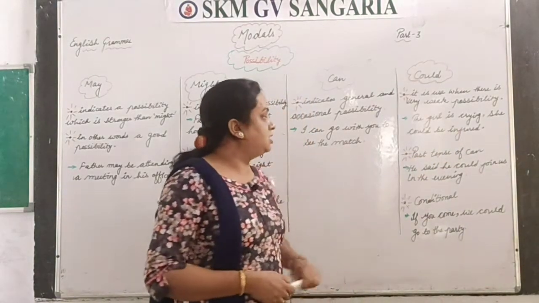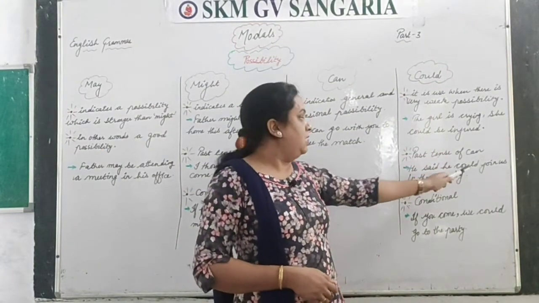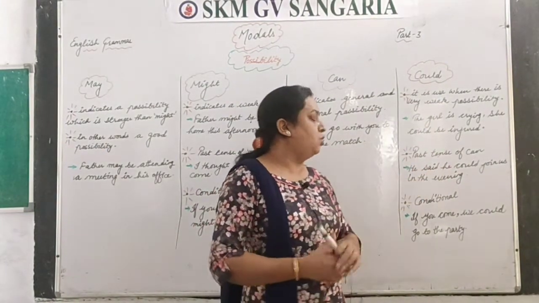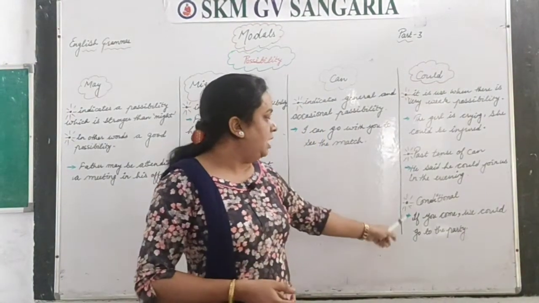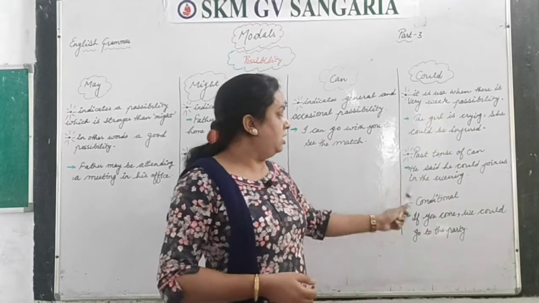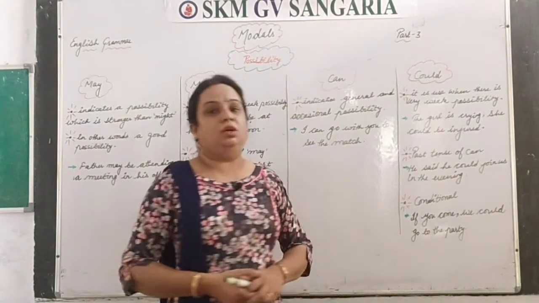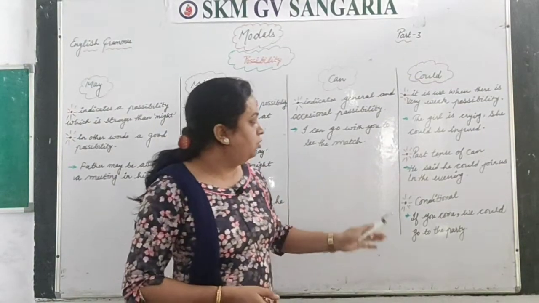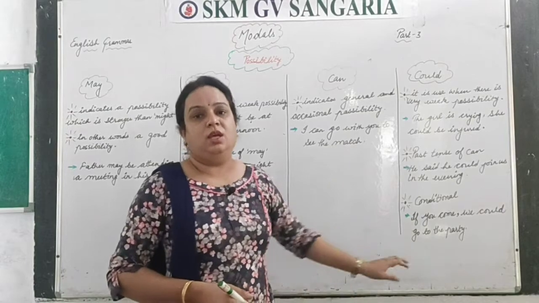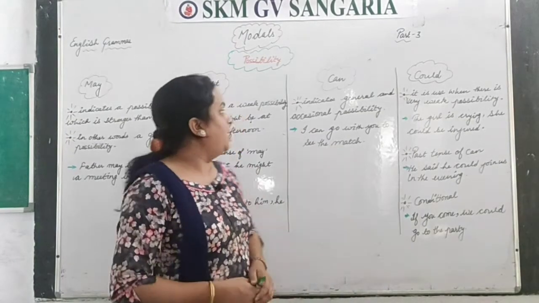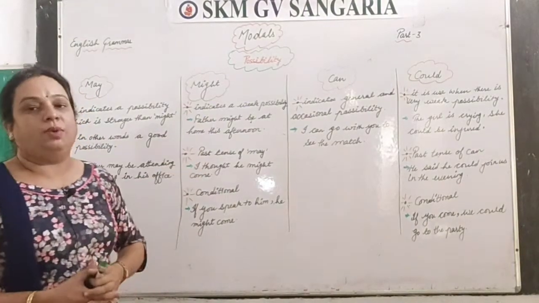Next one is the past tense of can. This could is the past tense of can. So, he said he could join us this evening. And the last use of could is for conditional sentences also. If you come, we could go to the party. So here is the use of may, might, can and could to express possibility.